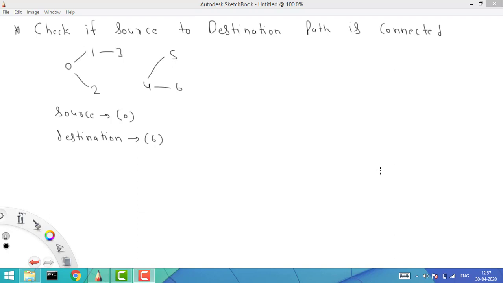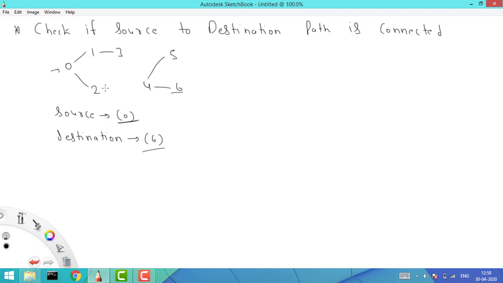Now there can be multiple implementations of this question. One example is, let's say these are different islands. Let's say these are two islands and in between there is water. Now let's say your source is 0 and your destination is 6, so you need to start from this city of this island. In this island there are multiple small tribals. Now is it possible to reach from this tribal to this tribal? It is not, because in between there is water. It means this is not connected, right?